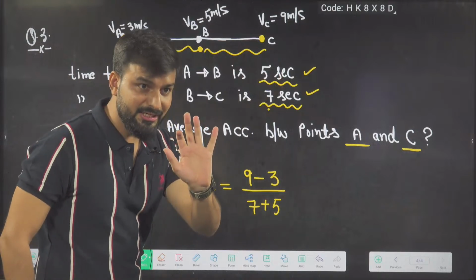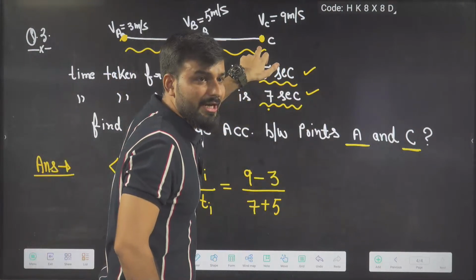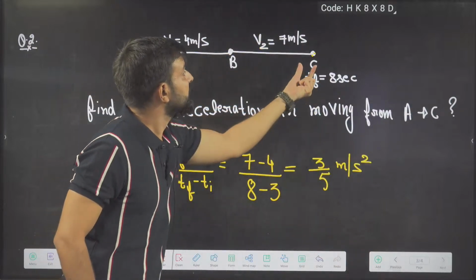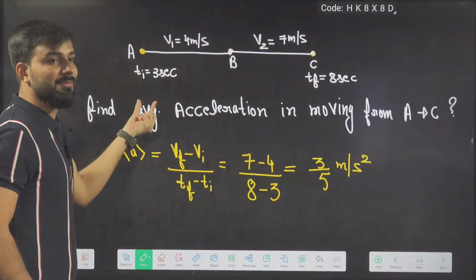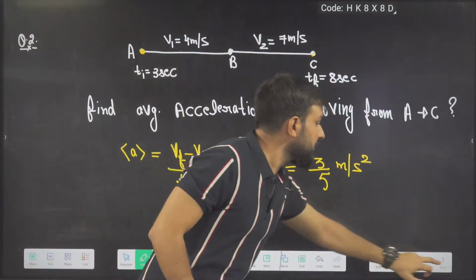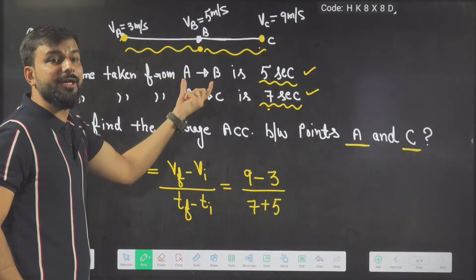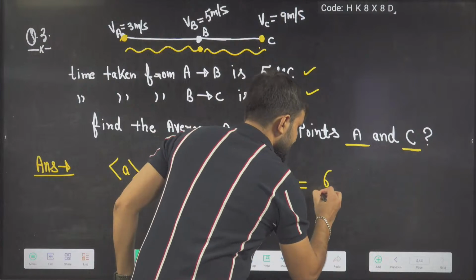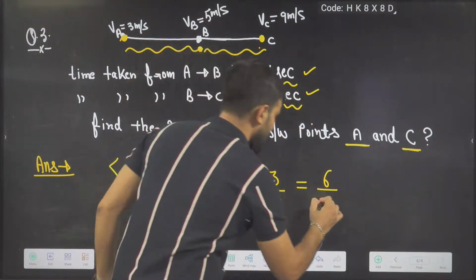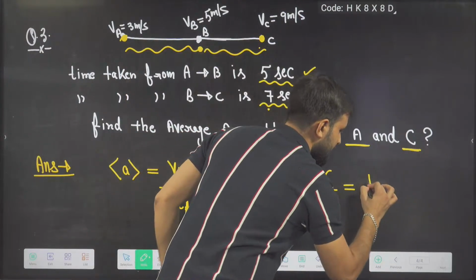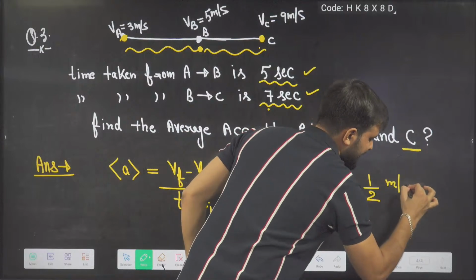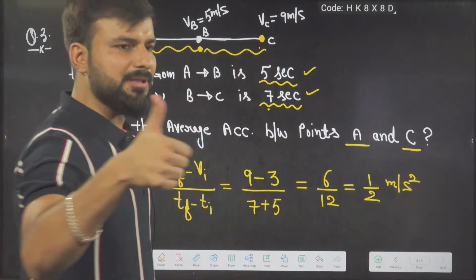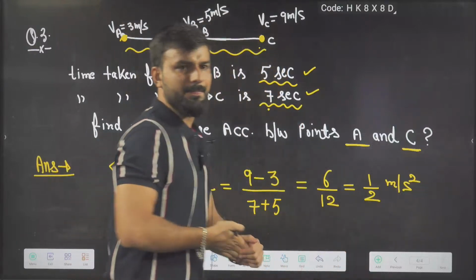Has he mentioned instantaneous time? No. In the previous question I mentioned the time here. But in this question, I have specially mentioned A to B, B to C. So what will be the answer? 6 upon 12. So the answer is 1 by 2 meter per second square. I hope everyone understood. Yes or no? Thumbs up. Fast thumbs ups. Very good.